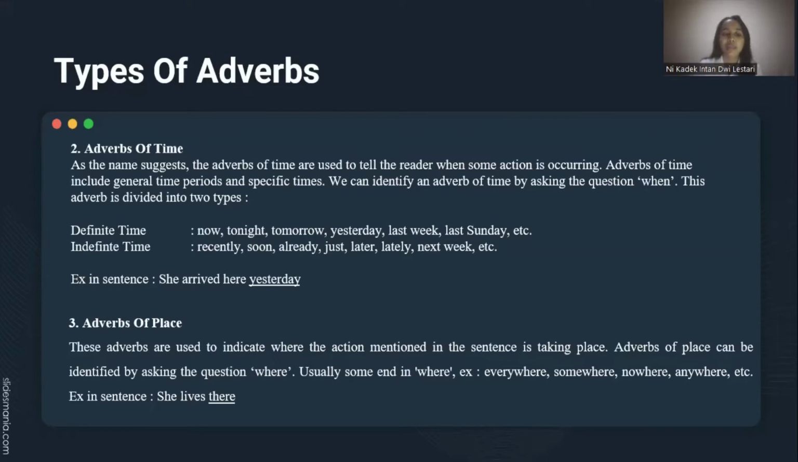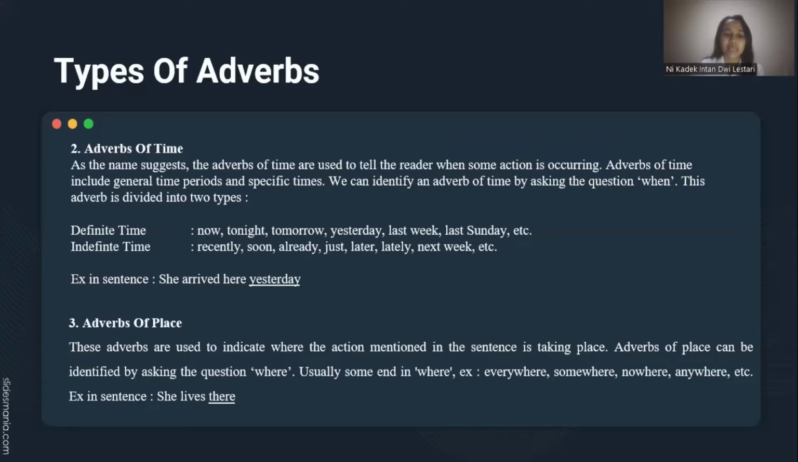The first one is definite time. For example, now, tonight, tomorrow, yesterday, last week, last Sunday, etc. The second one is indefinite time. For example, recently, soon, already, just, later, lately, next week, etc. Example in sentence, she arrived here yesterday.